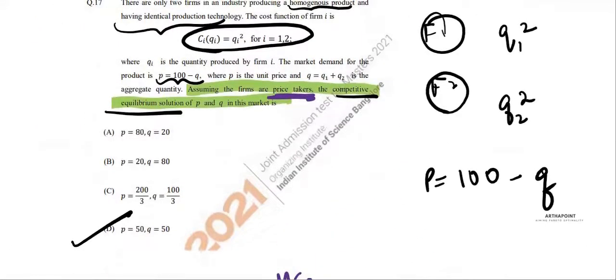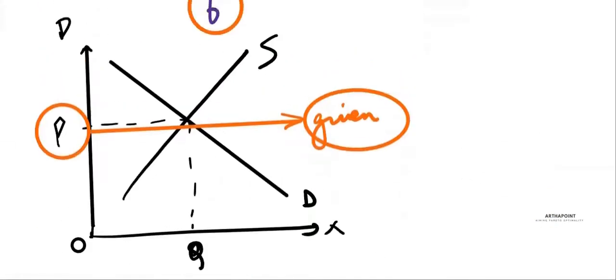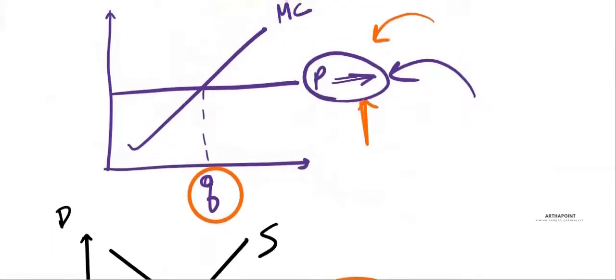The important part in this question was that you have to read the question. The question says that the firm is a price taker. And when the firm is a price taker, the firm takes the price from the market and just produces the quantity where P is equal to MC.